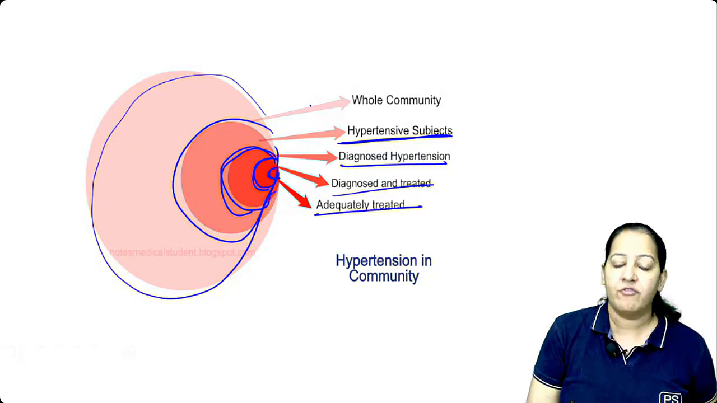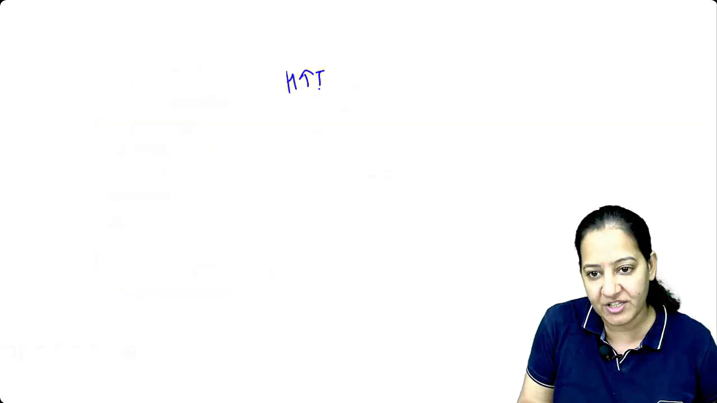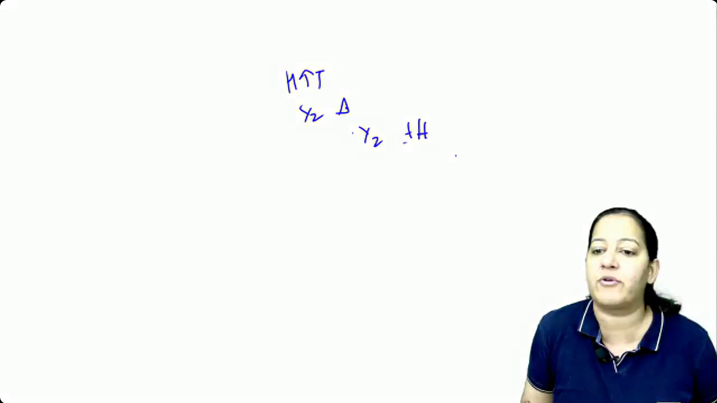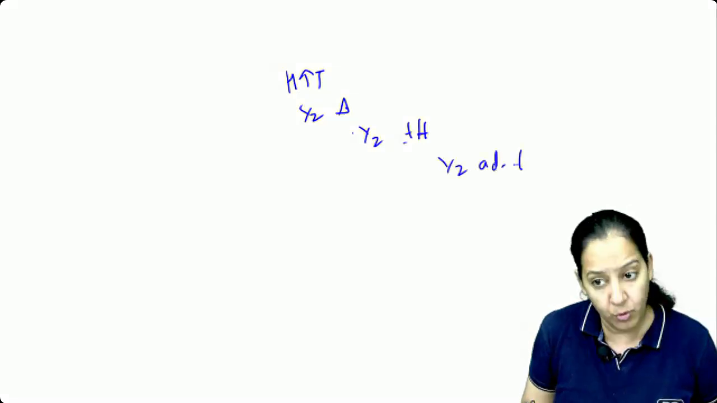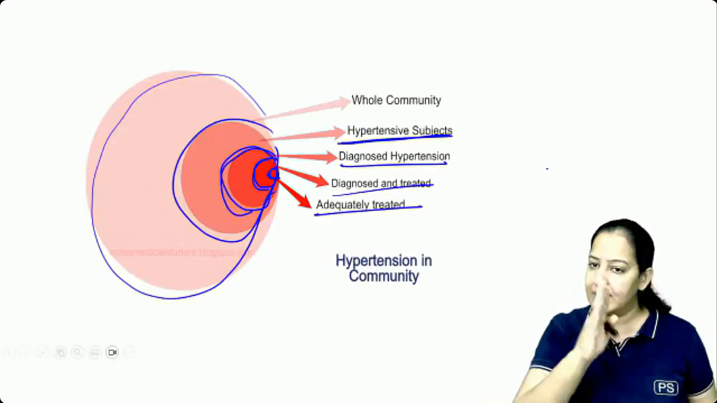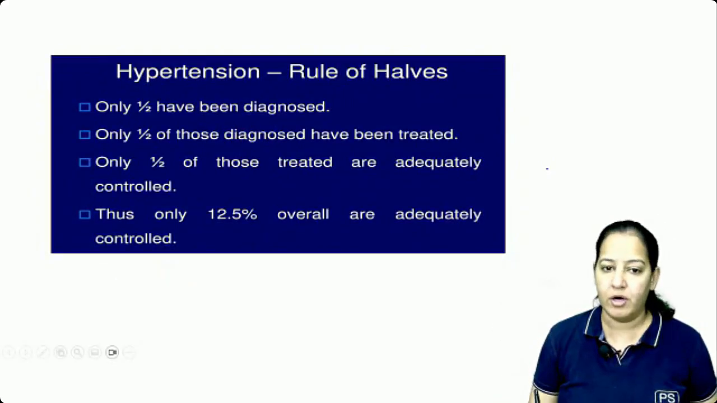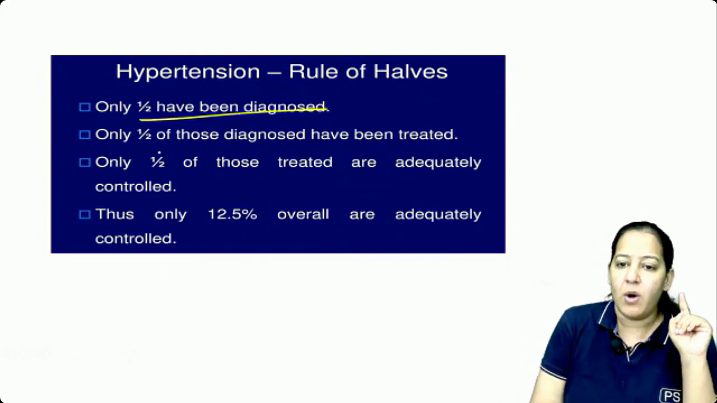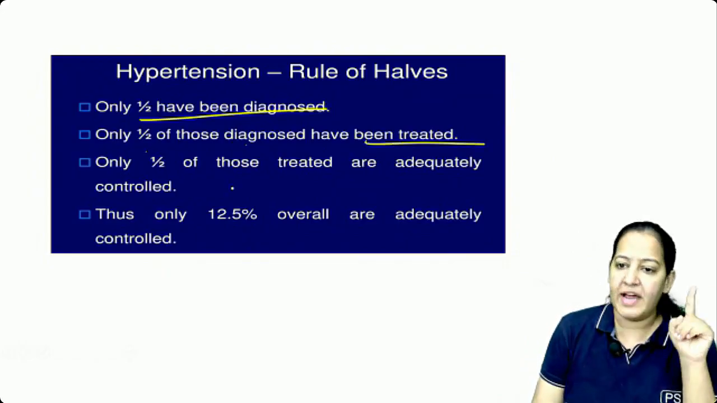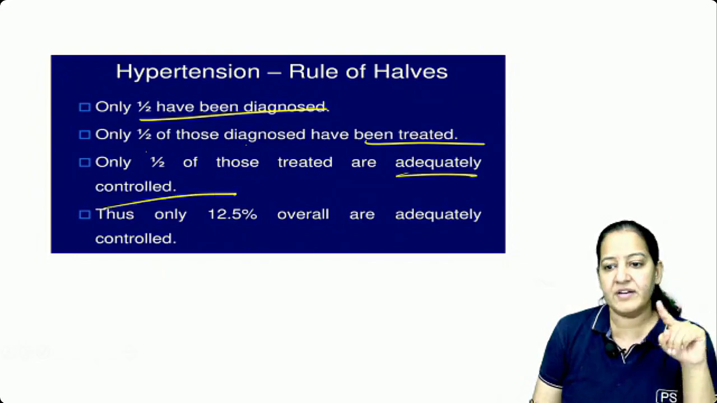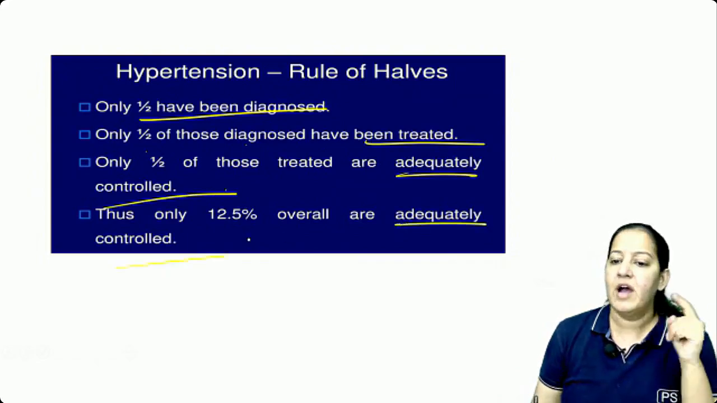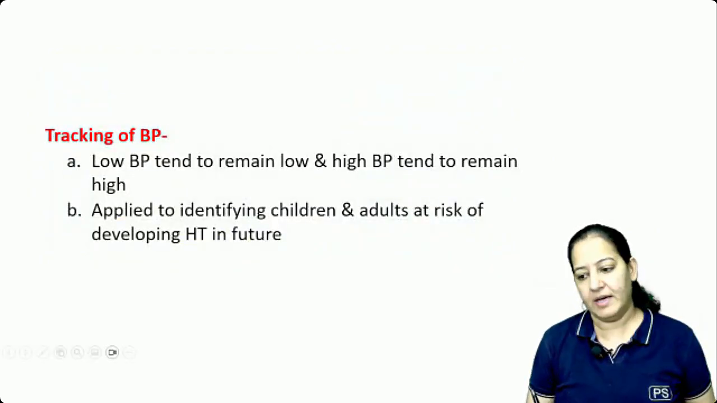From the total who have hypertension, half are diagnosed. Of those diagnosed, half are treated. Of those treated, half are adequately treated. Say yes, this is the rule of half. Good, you got it. So half are diagnosed. Among the diagnosed, half are treated. Among the treated, half are adequately treated. And among the adequately treated, half are adequately controlled. That's it. So this is the rule of half.